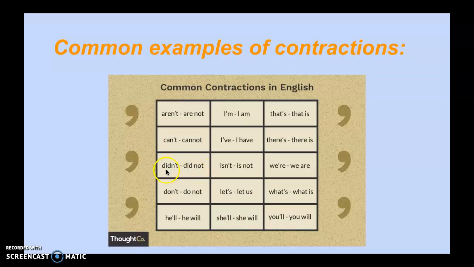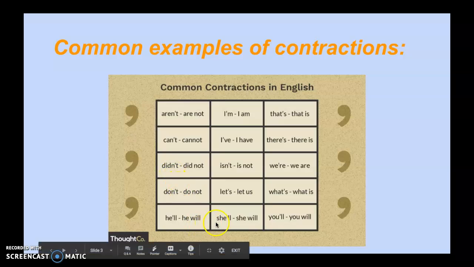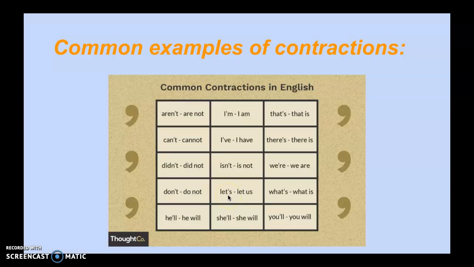Let's check out another one. I didn't play outside today. Really says I did not play outside today. Let's do one. Let's go to the mall. That's saying let us go to the mall. Get the idea? Or this is another really common one. We're going to hang outside today. It's abbreviated from we are going to hang outside today. So these are just the most common examples. Remember, there's lots of them.